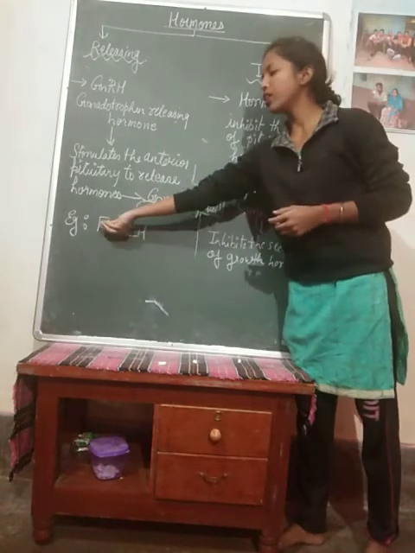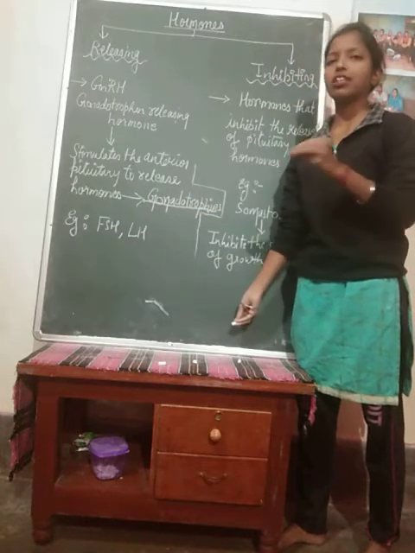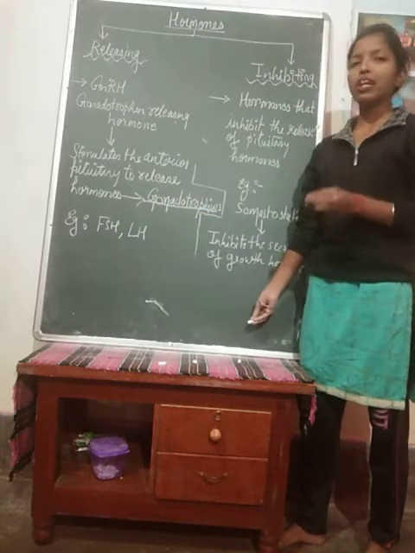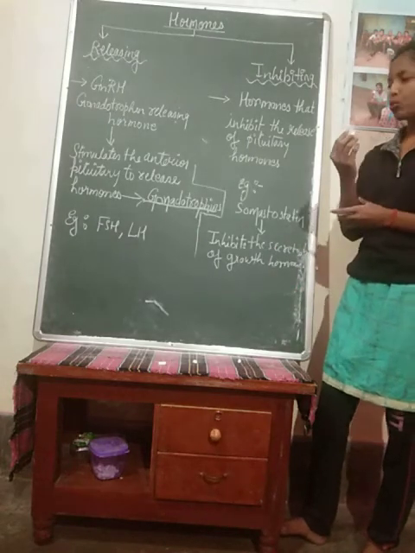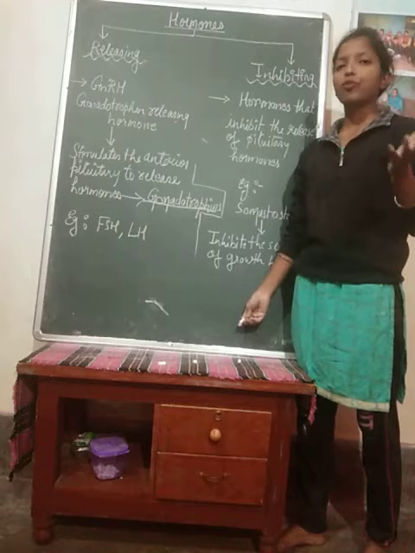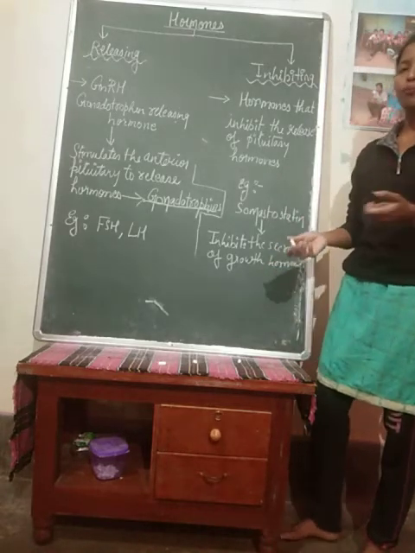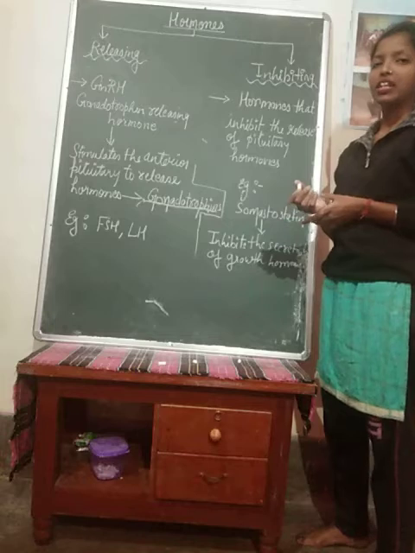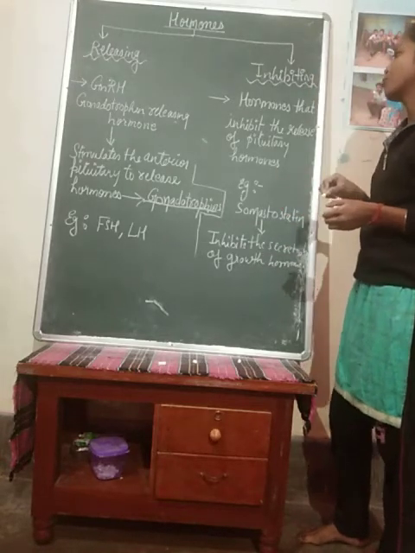FSH is the follicle stimulating hormone and LH is the luteinizing hormone. These are secreted in both male and female, and are helpful in the reproduction process because they stimulate the gonads for gametogenesis and for the formation of ovum, and as well facilitate the menstrual cycle in the female. Okay, next one, inhibiting hormones.